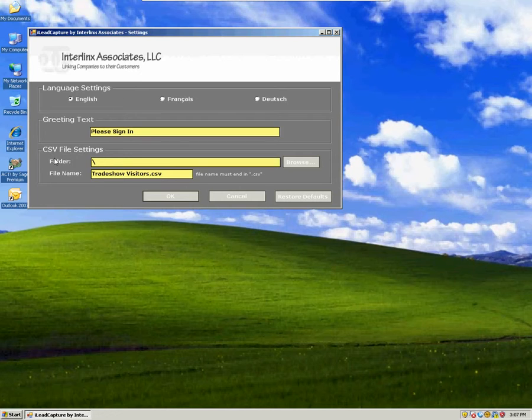There are three main steps: language setting, English, French, or German. In our case, I'm selecting English. You can modify the greeting text. Instead of "please sign in," you may want to put something like "Welcome to Interlinx."